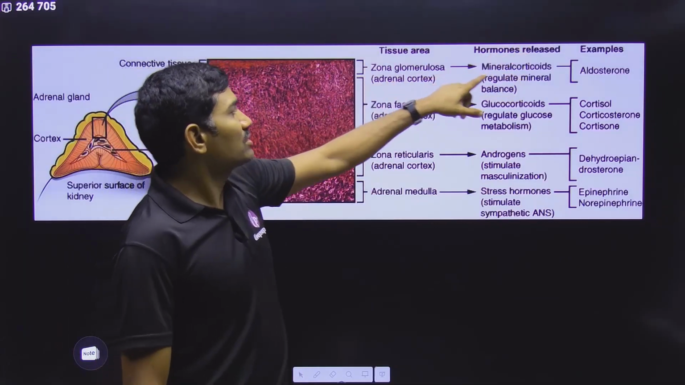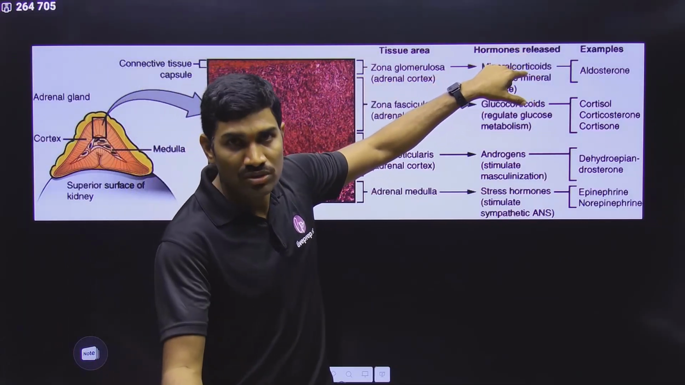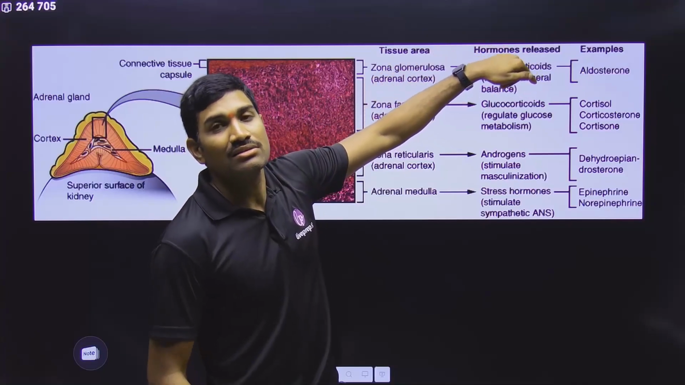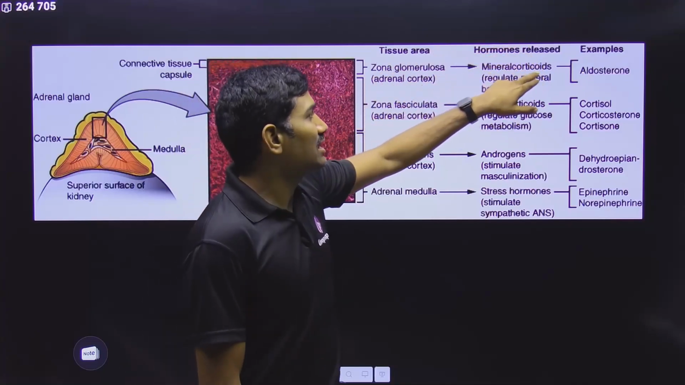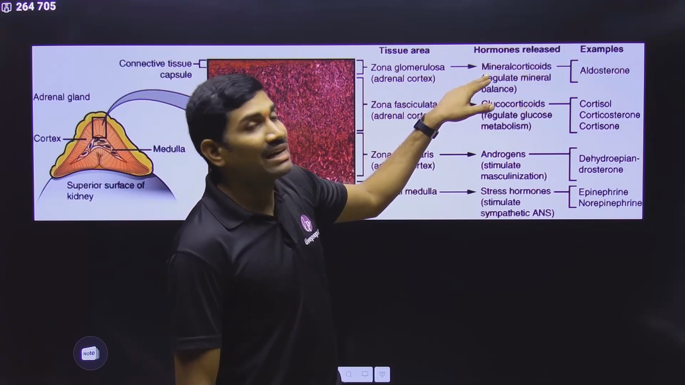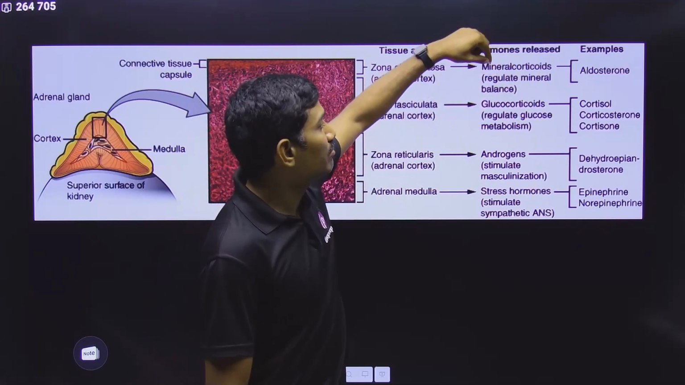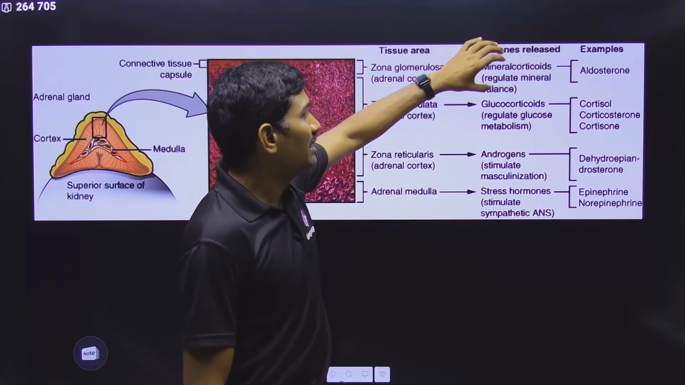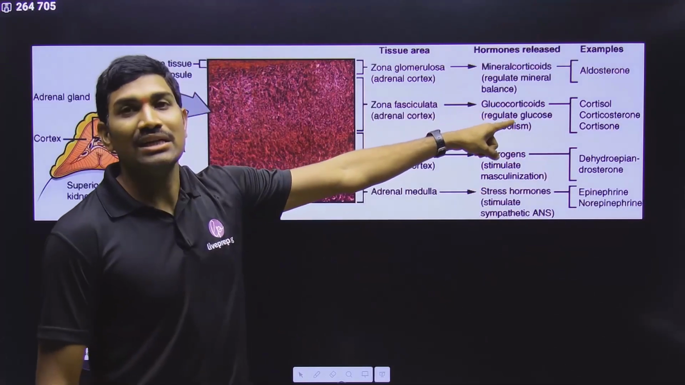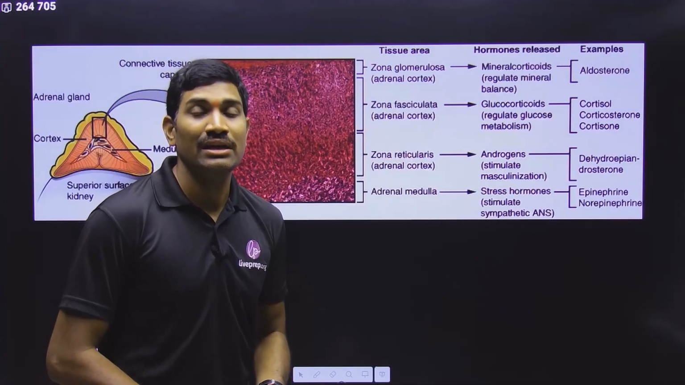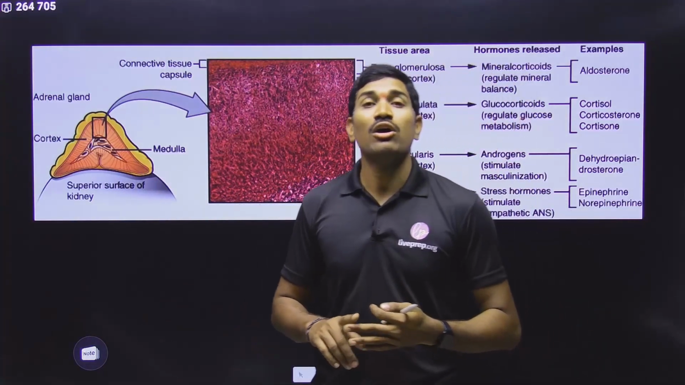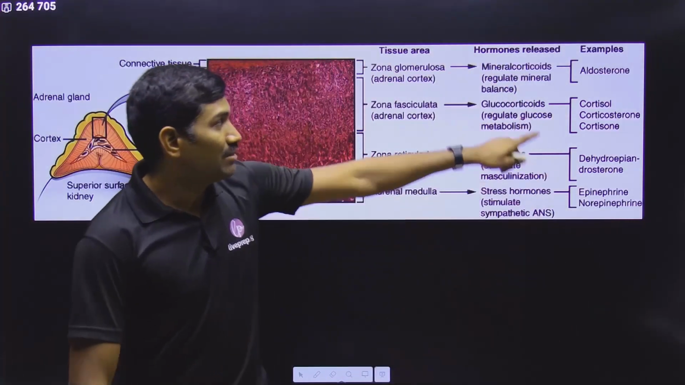And this zona glomerulosa is releasing some hormones which are involved in regulation of mineral balance. Since they are involved in the mineral balance, these are called mineralocorticoids. They are produced from the cortex and they are involved in the mineral balance. That's why they are called mineralocorticoids. Clear? And for this, the standard example is aldosterone. And this aldosterone we studied in excretory products and their elimination, the RAS pathway.